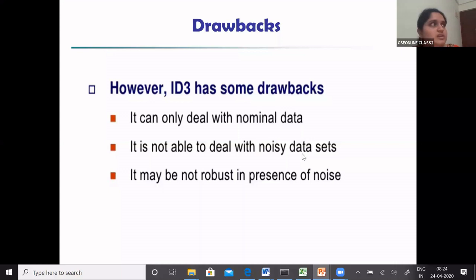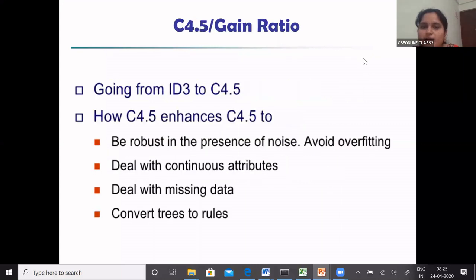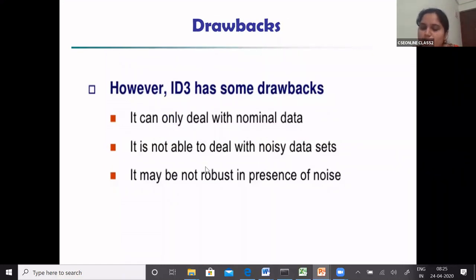The robustness can be decreased, so it may not be robust if there is noise. So it deals with only nominal data. So in order to improve upon this,